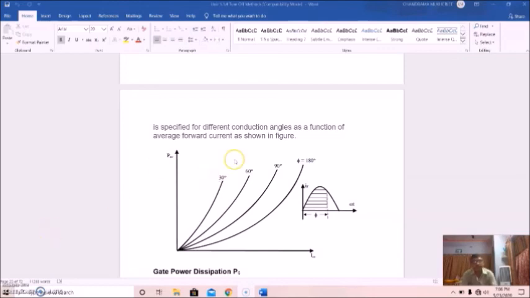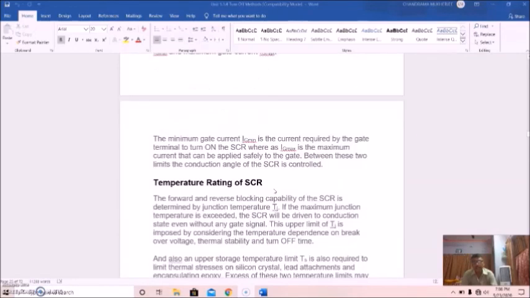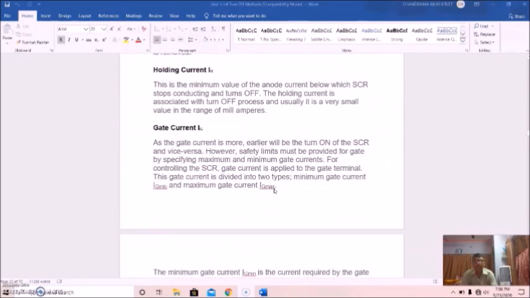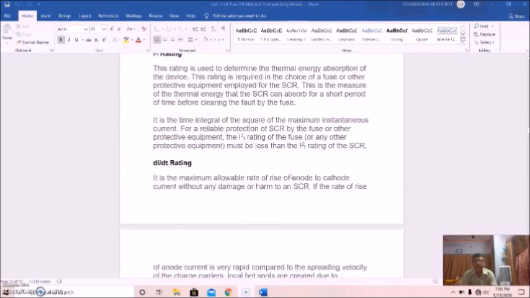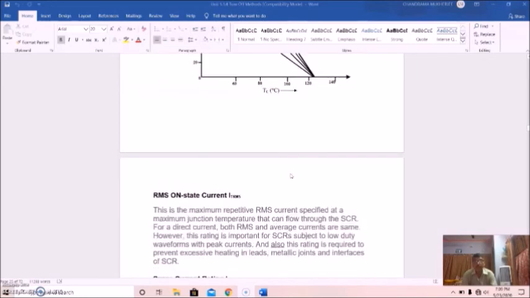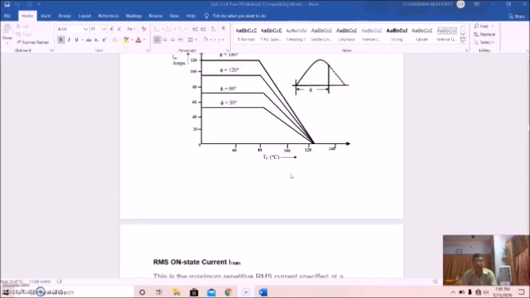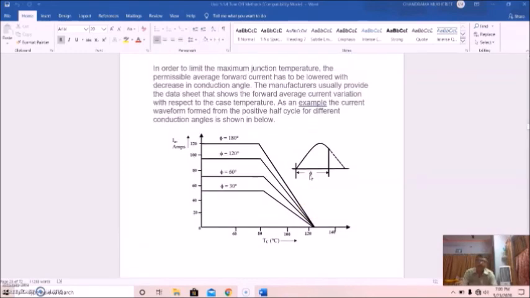So I think from this lecture you must have got an idea about how you will select thyristors or SCRs for any specific use. So that's all about ratings and specifications of SCRs. I think you'll get enough information from this lecture.